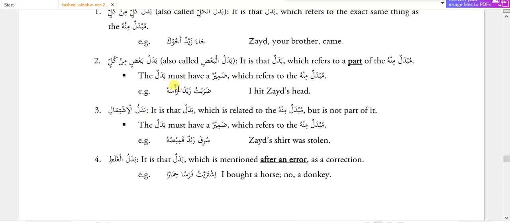So here rasahu, the ras means head, is a part of Zaid, not the whole Zaid. So when I say only zarabtu Zaidan, it means I hit Zaid. So this sentence seems like I hit the whole Zaid's body. When we add rasahu, it is telling us that it is not the whole but his head only.